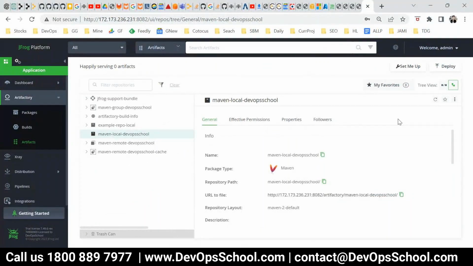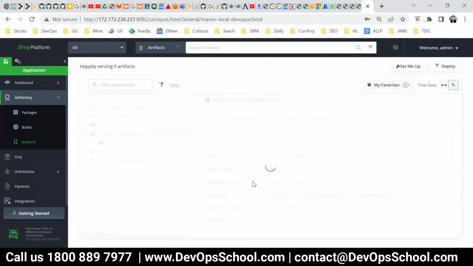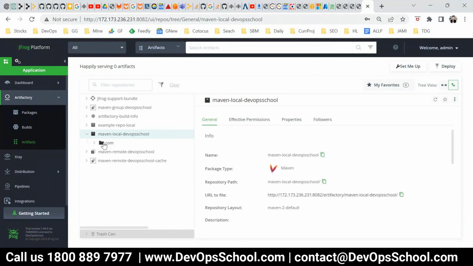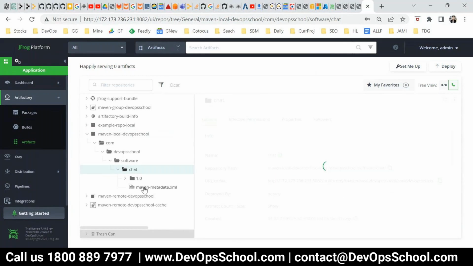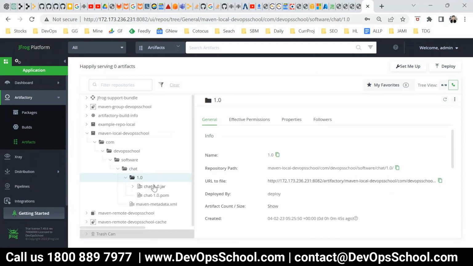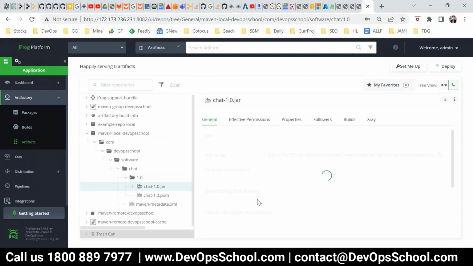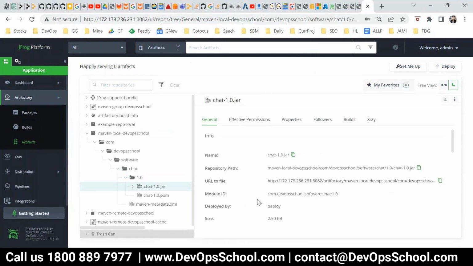Here it is. And you see com, DevOps School, software, chat, and 1.0, and here the user jar. So this is the way you can upload it to the Artifactory using Maven.